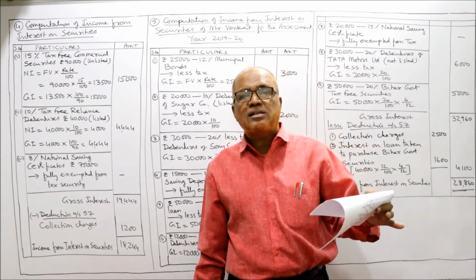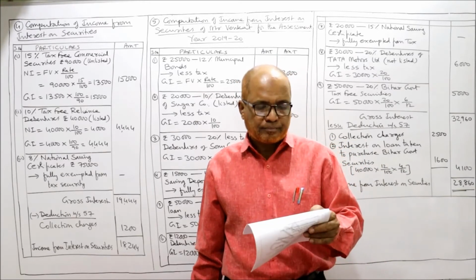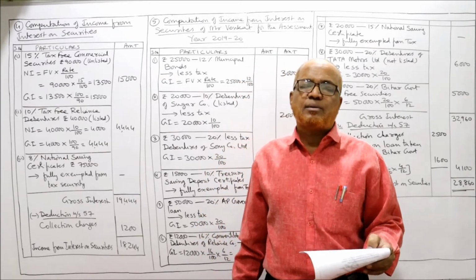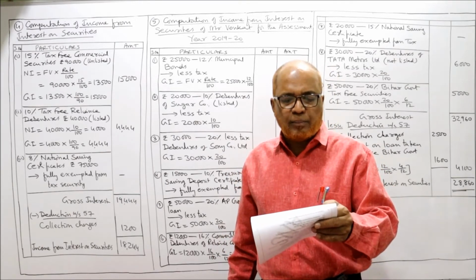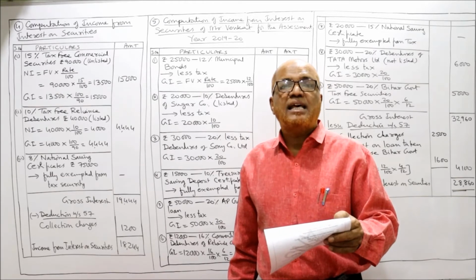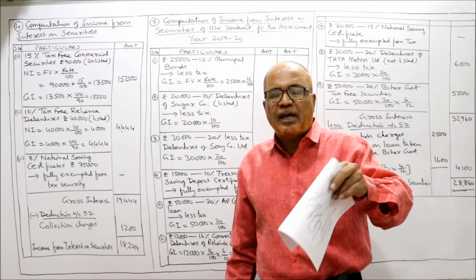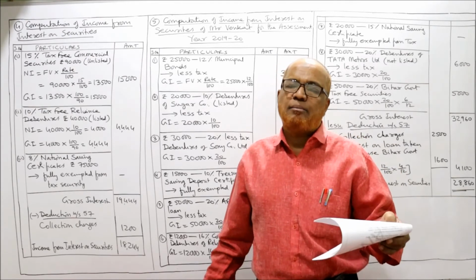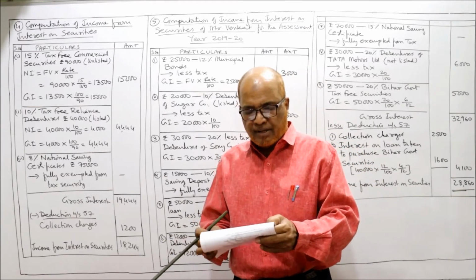Remember the securities on which tax is completely exempted. So here treasury saving deposit certificate is fully exempted. Then rupees 50,000, 20% AP government loan. Nothing is given, less tax. If the tax-free word is not given, that means it is less tax. Same, one step. Gross interest is equal to face value into rate by 100.